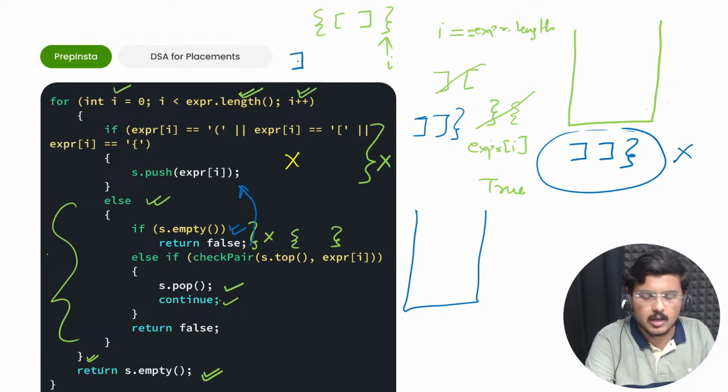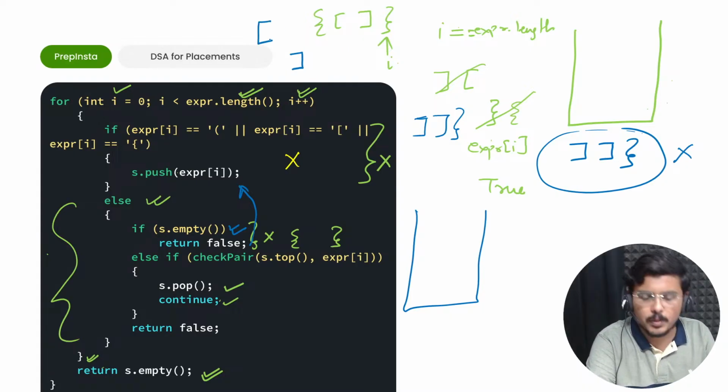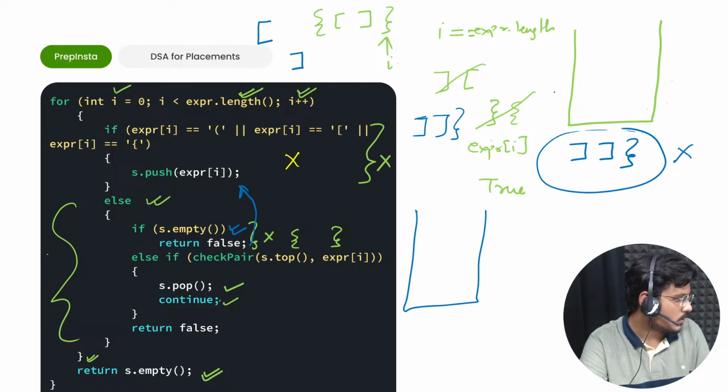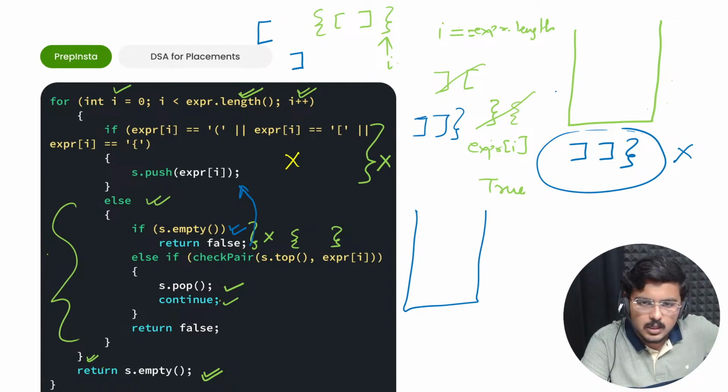Any string that starts with a closing bracket can never be a correct or valid parenthesis. The simple reason is you need an opening bracket to start first. Okay, Ashika, no issues. I'll show you with Java as well, don't worry.